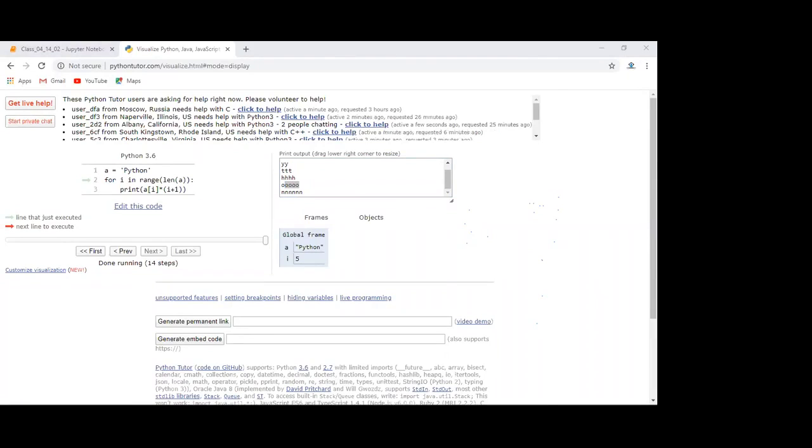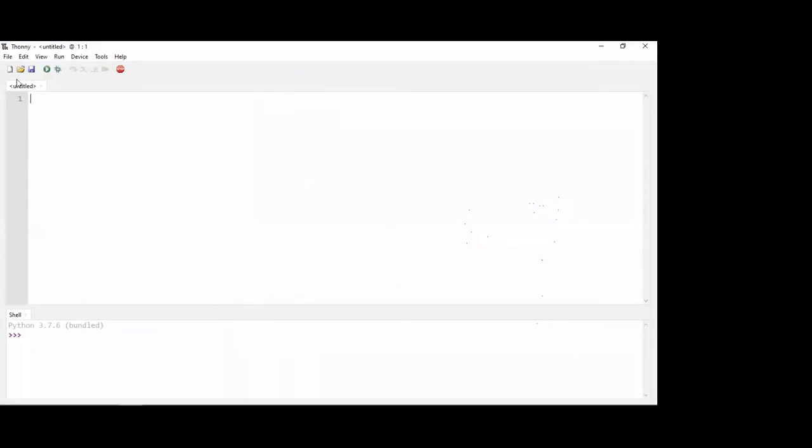Anyone having any question apart from all this related to today's topic? This is the Thonny editor. Okay, so I'm going to open one code and I will show you how it works.